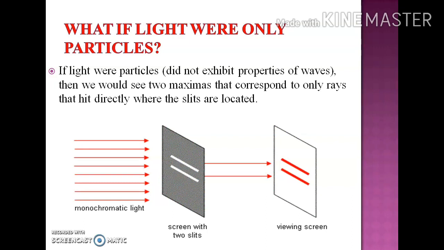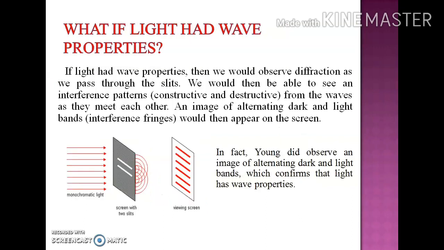It proves that light doesn't possess only particle nature, and it should have some other nature also. And what is that nature? If light had wave properties also, then light would pass through the slits S1 and S2 and form alternate bright and dark fringes on the screen due to constructive and destructive interference.